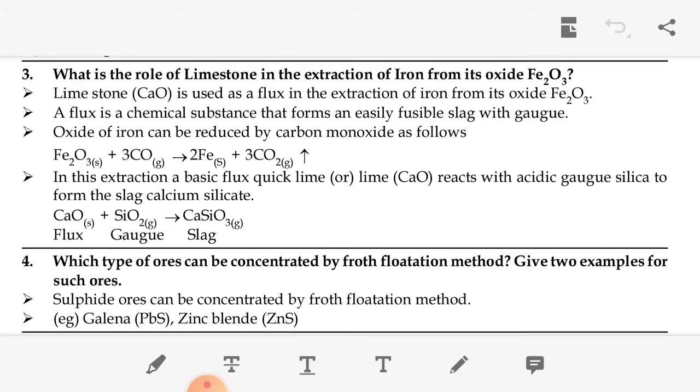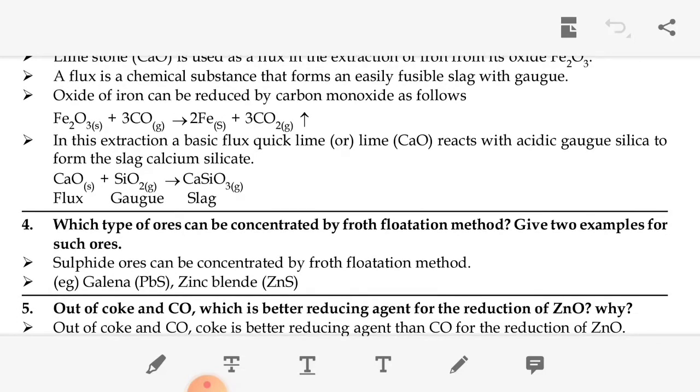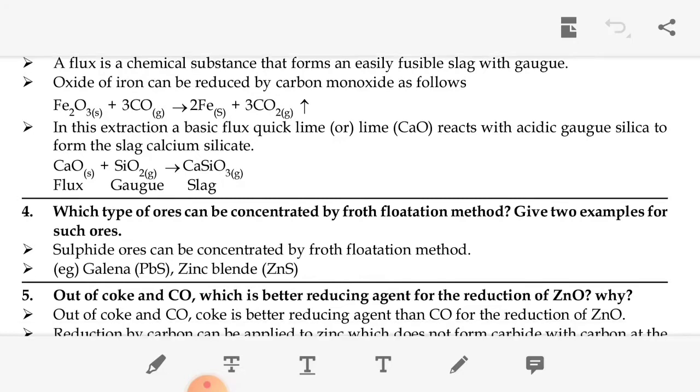Then in the extraction, the basic flux is quicklime or lime, CaO. It reacts with the acidic gangue silica to form slag, calcium silicate. That is, CaO, the flux, plus gangue gives us a slag. The flux is CaO, the gangue is SiO2, and we get the slag CaSiO3.